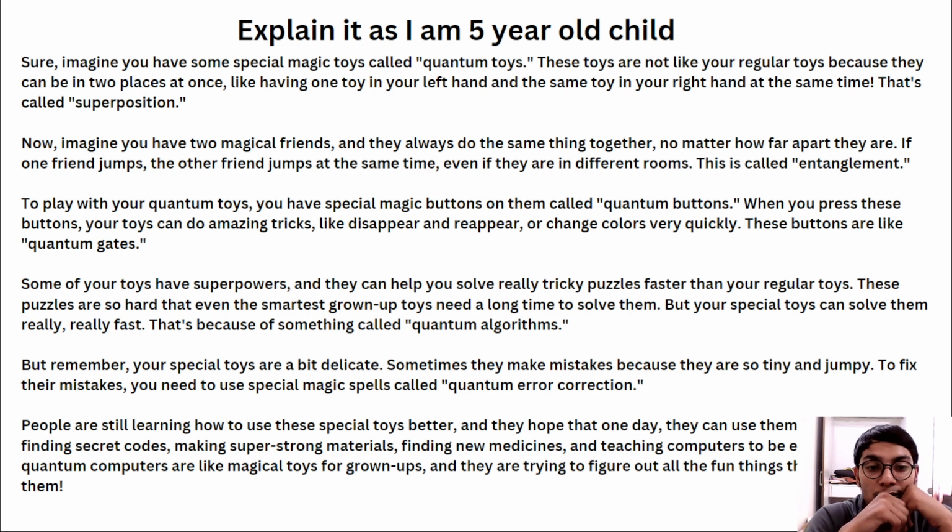Some of your toys have superpowers. They can help you solve really tricky puzzles faster than your regular toys. These puzzles are so hard that even the smarter grown-up toys need a long time to solve them. But your special toy can solve them really fast. That is because of something called a quantum algorithm.